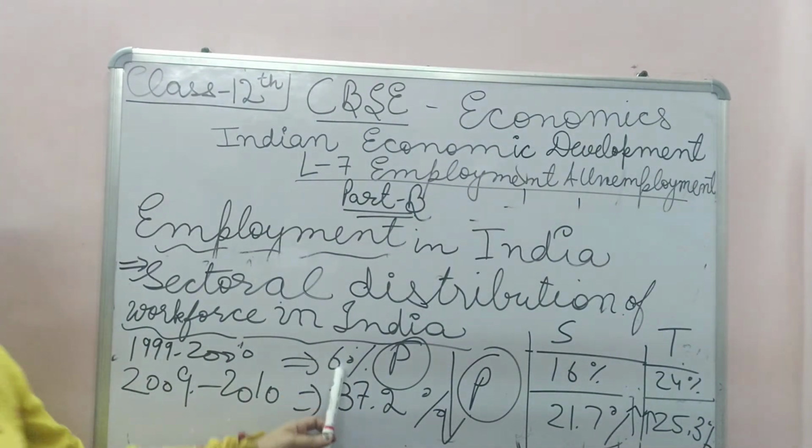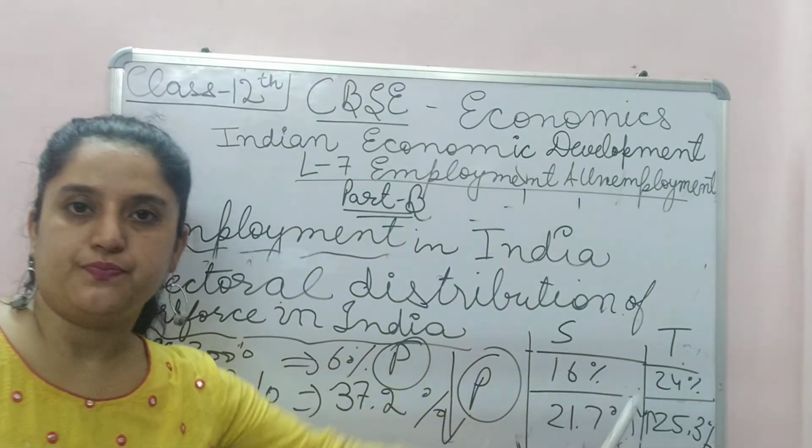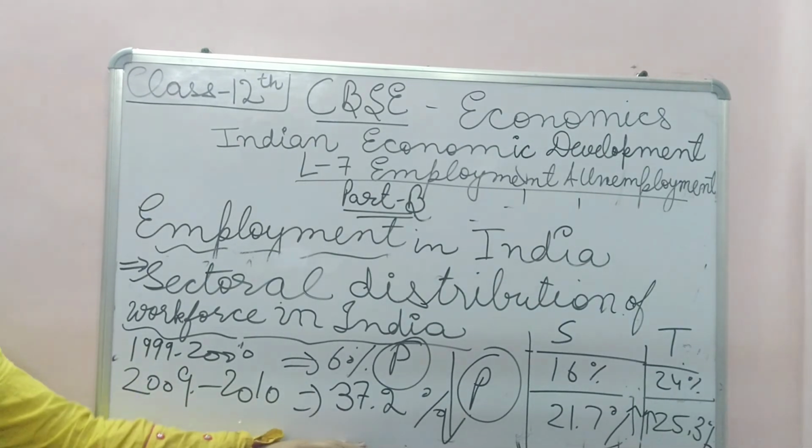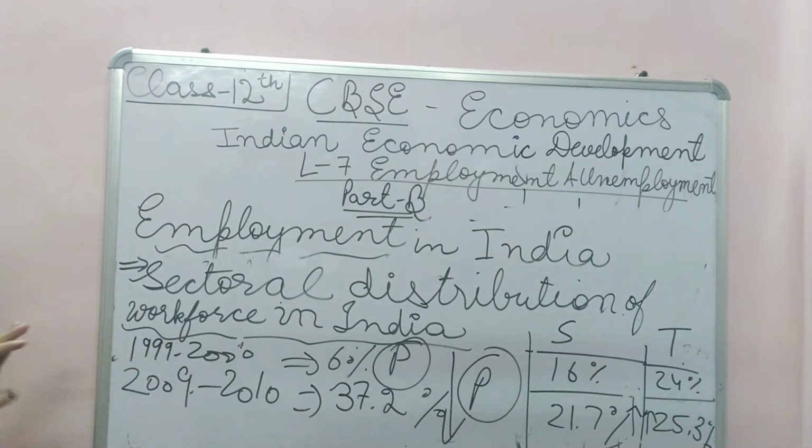You have to learn these figures. This is a question in your book: analyze the recent trend in sectoral distribution of workforce in India. The last record was this. This is the answer. You have to learn these figures.